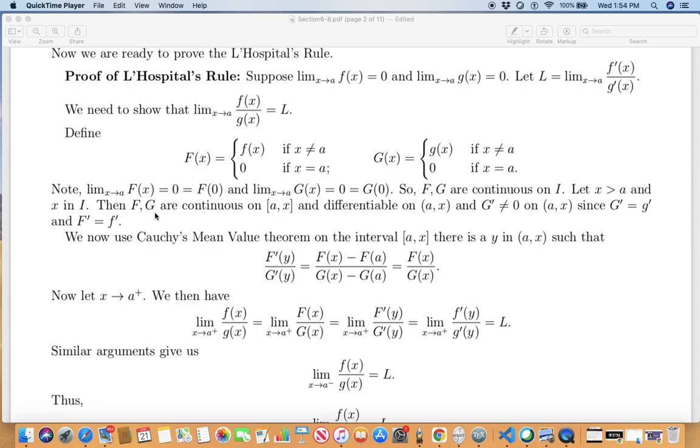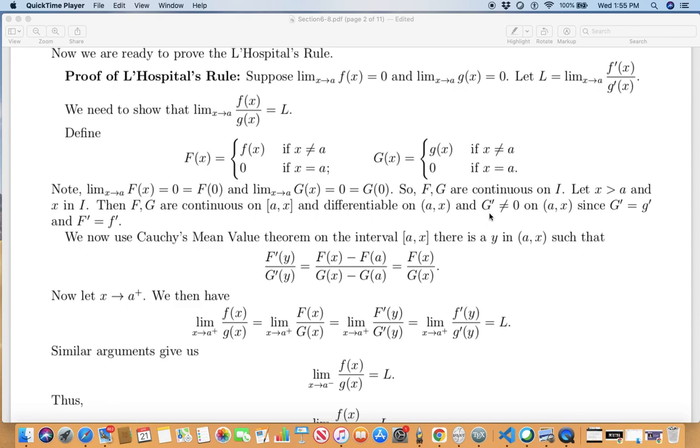Capital F and capital G are continuous because they were continuous on the bigger interval. So surely they are continuous here. What about differentiable on the open (a, x)? Of course they are differentiable. Why? Because little f and little g are differentiable on everything except a, but this interval does not have a. So capital F and capital G are also differentiable here.